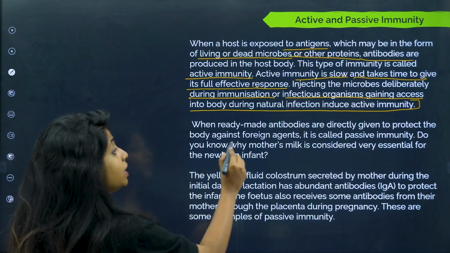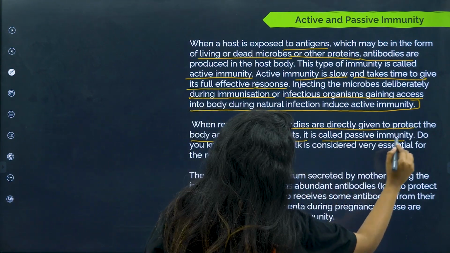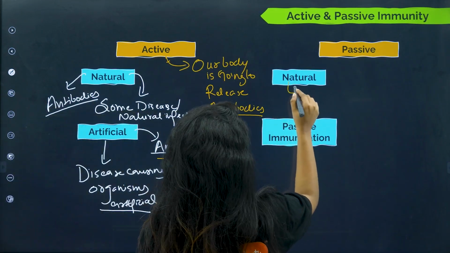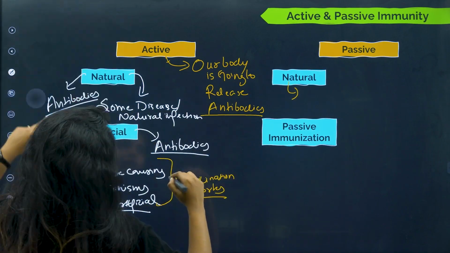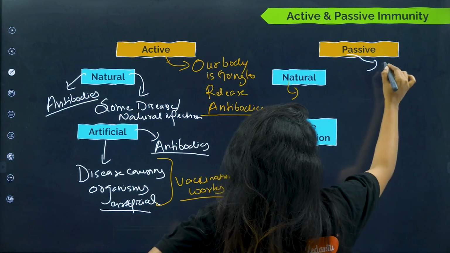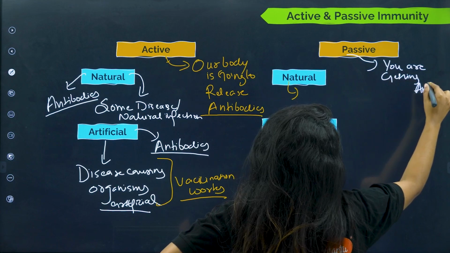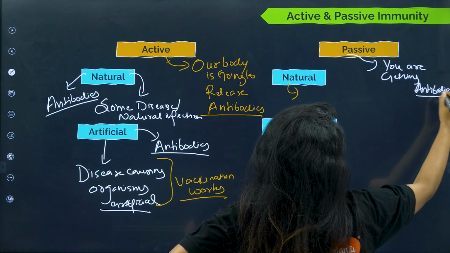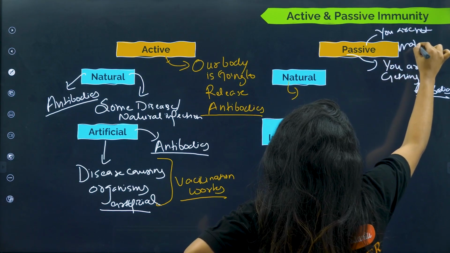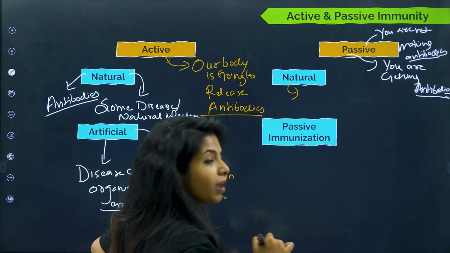Now passive immunity: when ready-made antibodies are directly given to protect the body against foreign agents, it is known as passive immunity. When ready-made antibodies are given. Over here, passive means you are not making antibodies, you are getting antibodies.